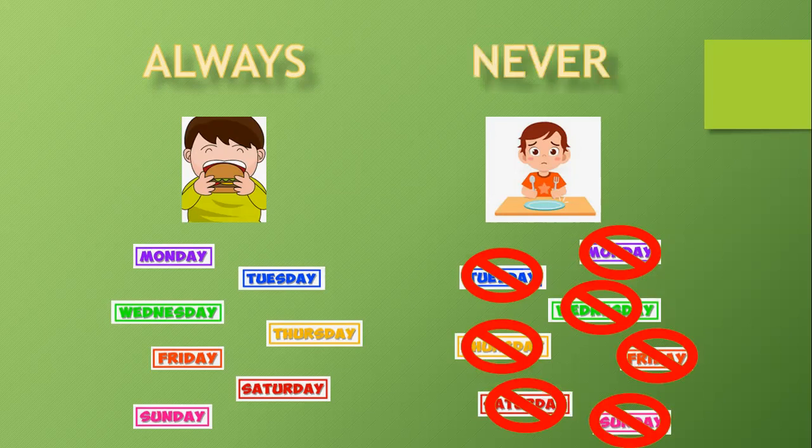And there we have it. Always, never. Always is for something that we do all the time. Never is for something that we don't do. Not today, not tomorrow, not ever. That's the difference between always and never. And that's the difference between these two boys. The first one always eats a hamburger. And the second boy never eats a hamburger.